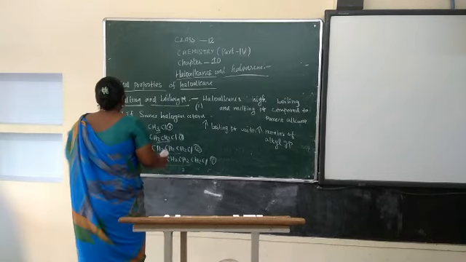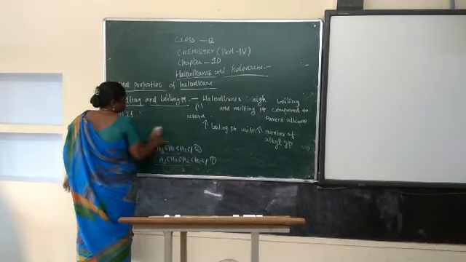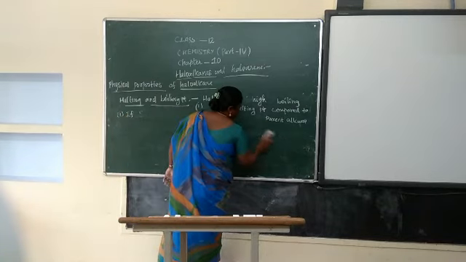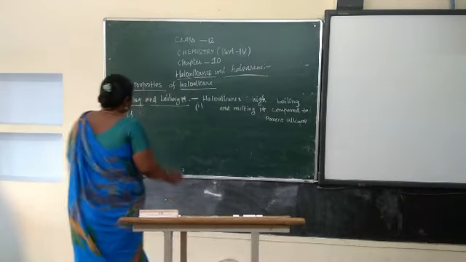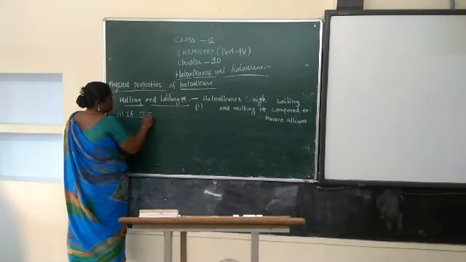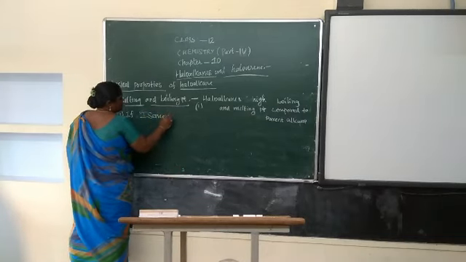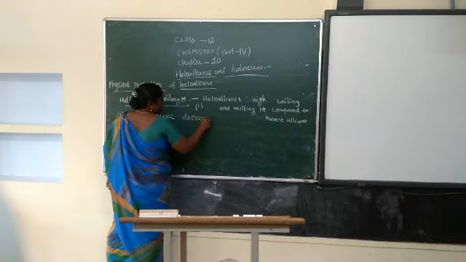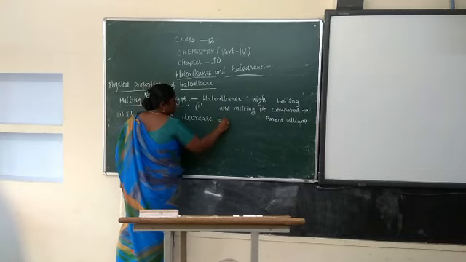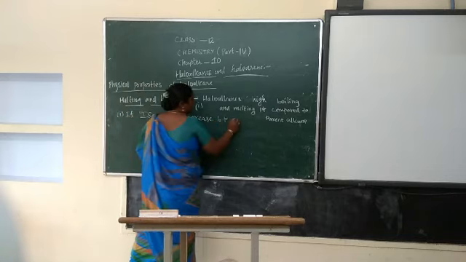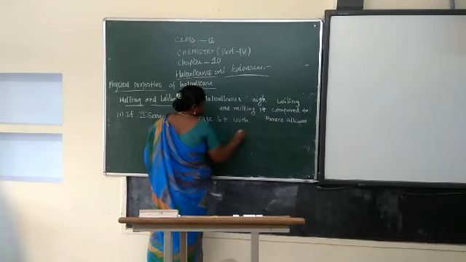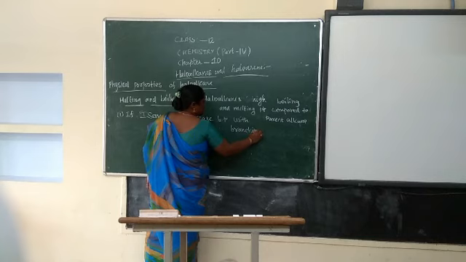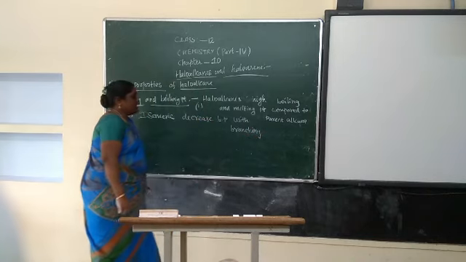The next case is isomeric forms. In isomers, the boiling point decreases with increasing branching.